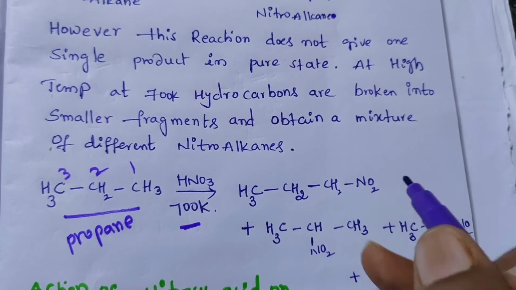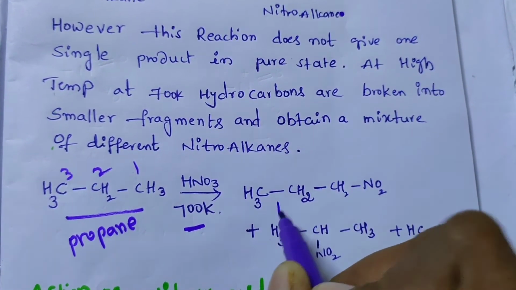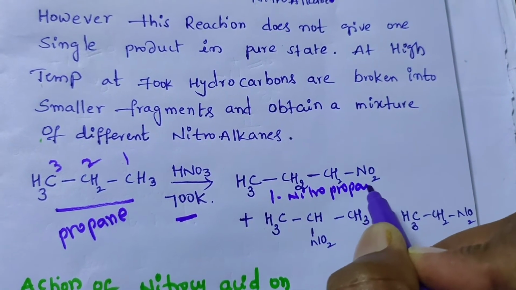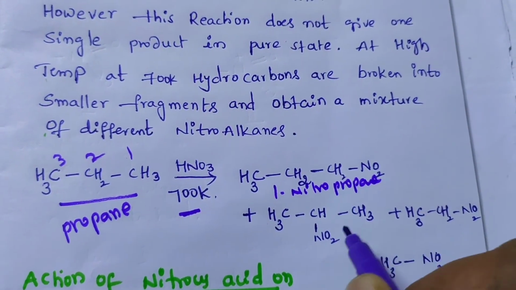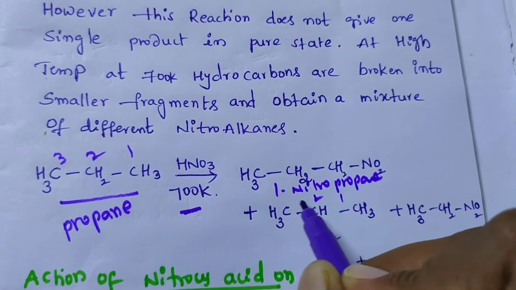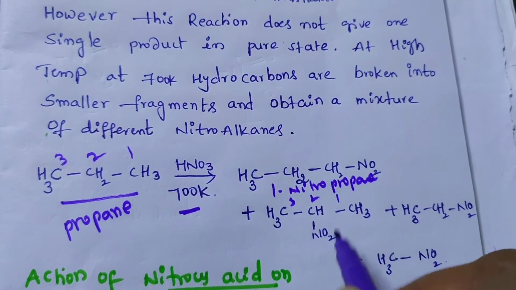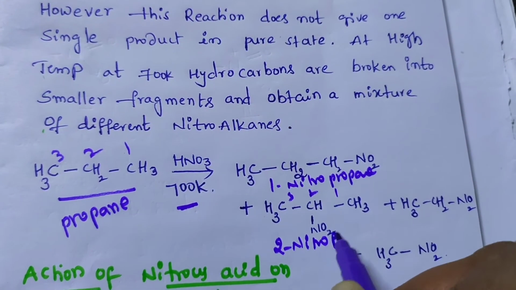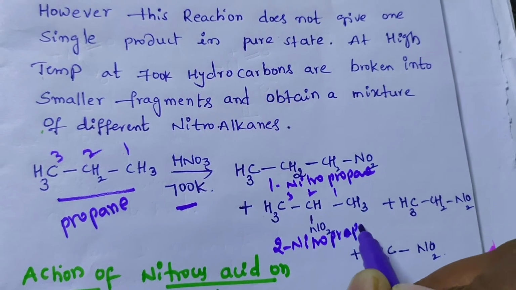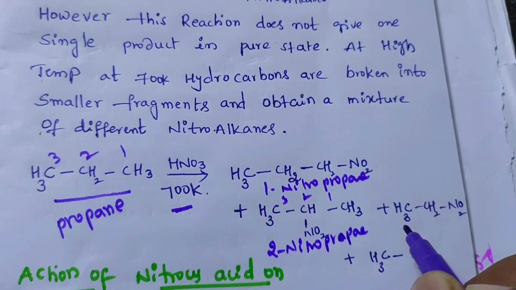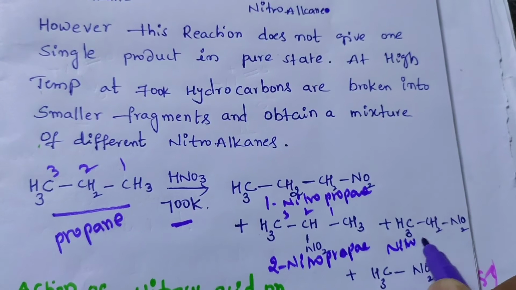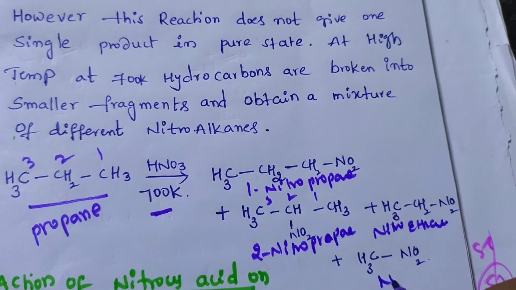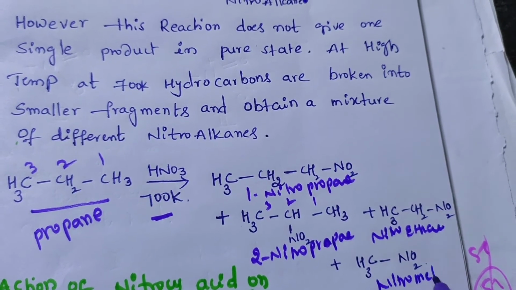Here, this is 1 nitropropane, and the second one, just give the numbering 1, 2, 3, the second position you have substitution, so 2 nitropropane. And this is the nitroethane and this one is the nitromethane.